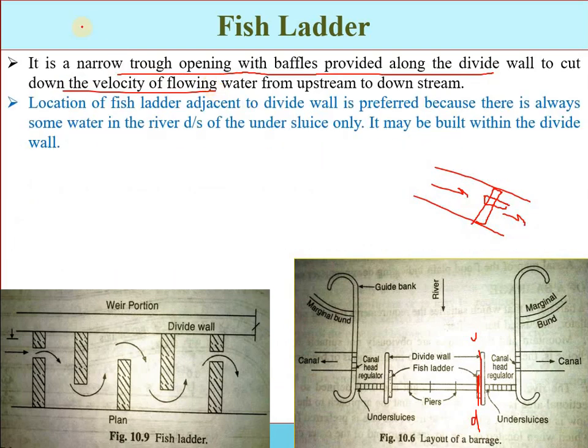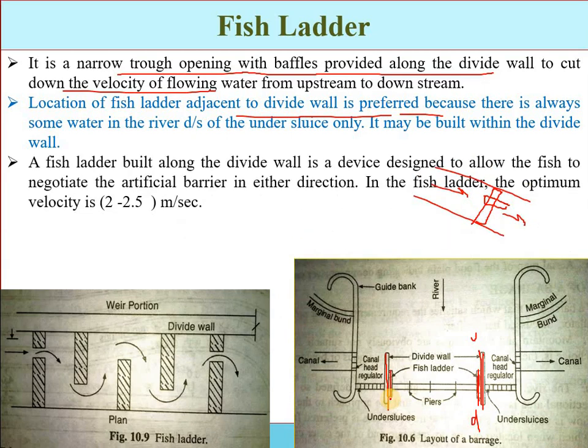The location of the fish ladder is adjacent to the divide wall. See, here we have the divide wall, and adjacent to it we have the fish ladder. Again, here we have the divide wall, and to this side we have the fish ladder. A fish ladder built along the divide wall is a device designed to allow the fish to negotiate the artificial barrier, the weir or barrage. Through these barriers, the fish cannot move from upstream to downstream or vice versa, so here we are providing the pathway for the fishes.